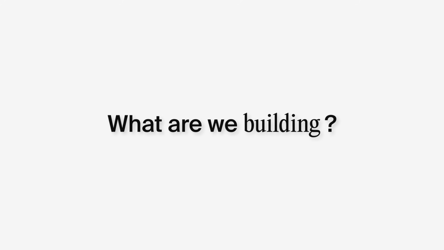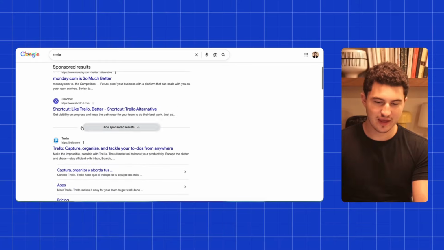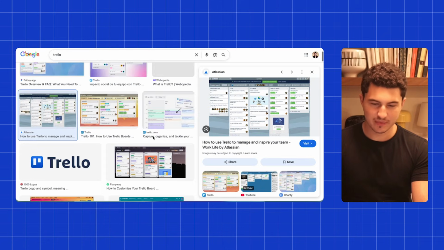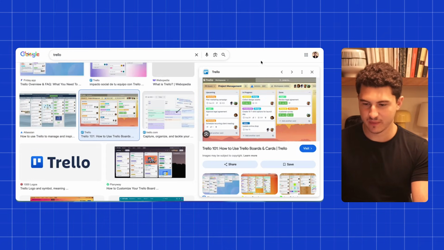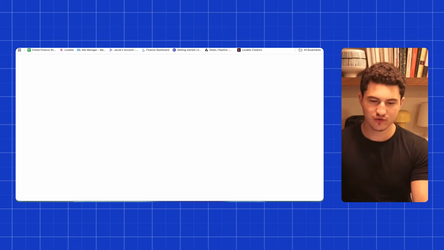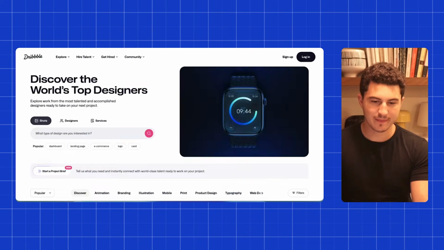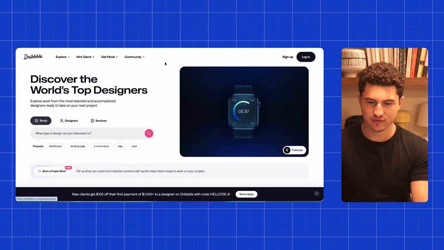Now this app that we will be building today is Trello, which is a massive to-do list company. It's a pretty simple app, but essentially just a Kanban board where people can track different tasks, projects, statuses, share it, etc. So we are going to basically clone this today just to show you how easy it is to build an app that's doing, I think it's close to $50 or $60 million a year.